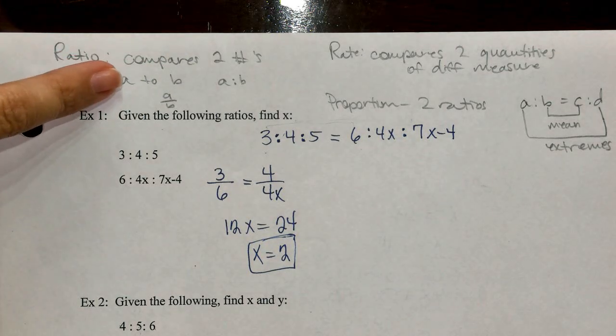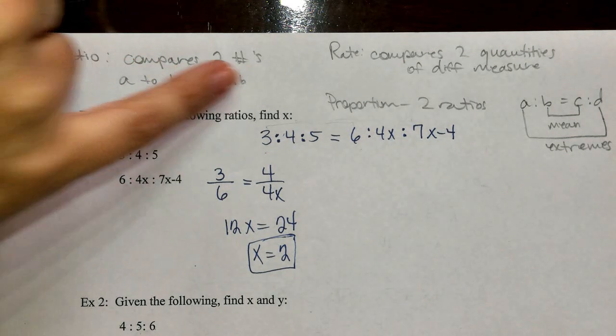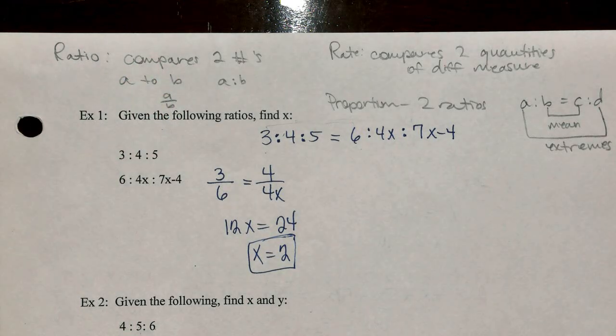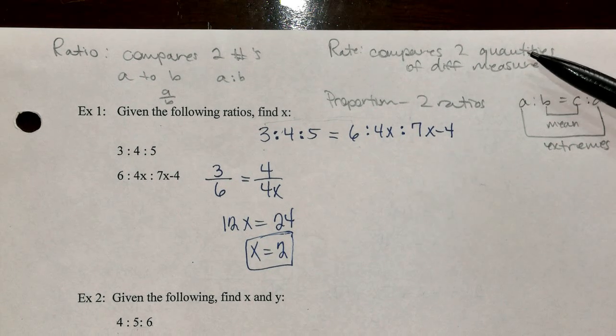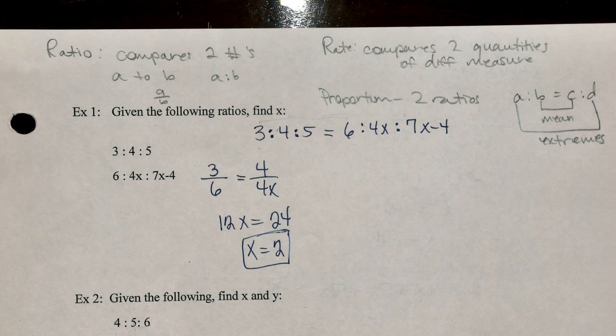So you may see it written three different ways: A to B, or A to B. Those are three different ways that you may see a ratio written. A rate compares two different quantities of different measures. So think rate of speed to time in which it would take you to arrive. Okay, those are two different measures, two quantities of different measures.